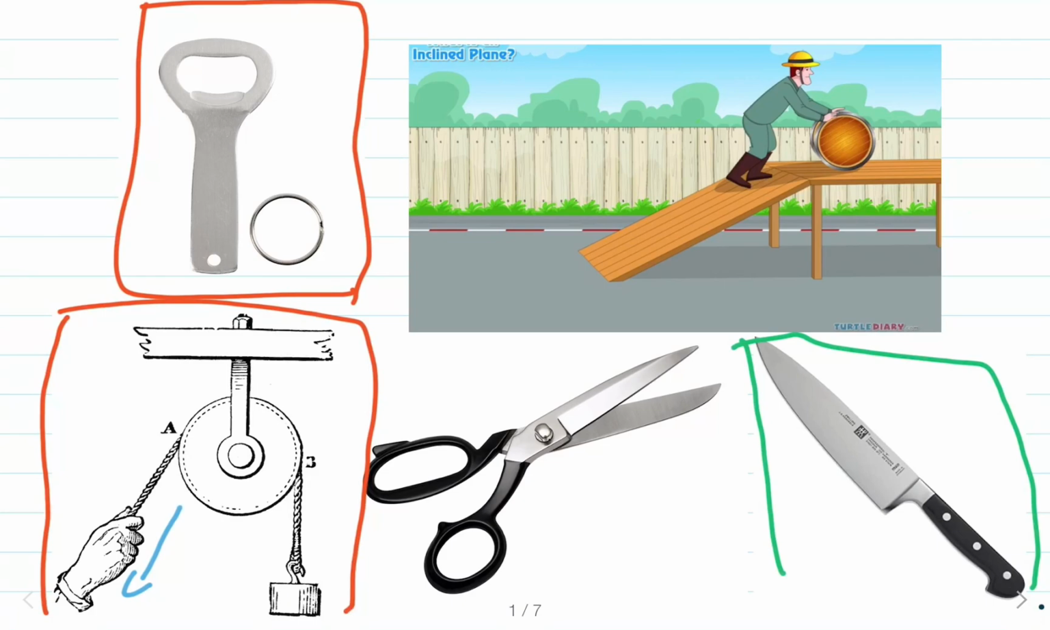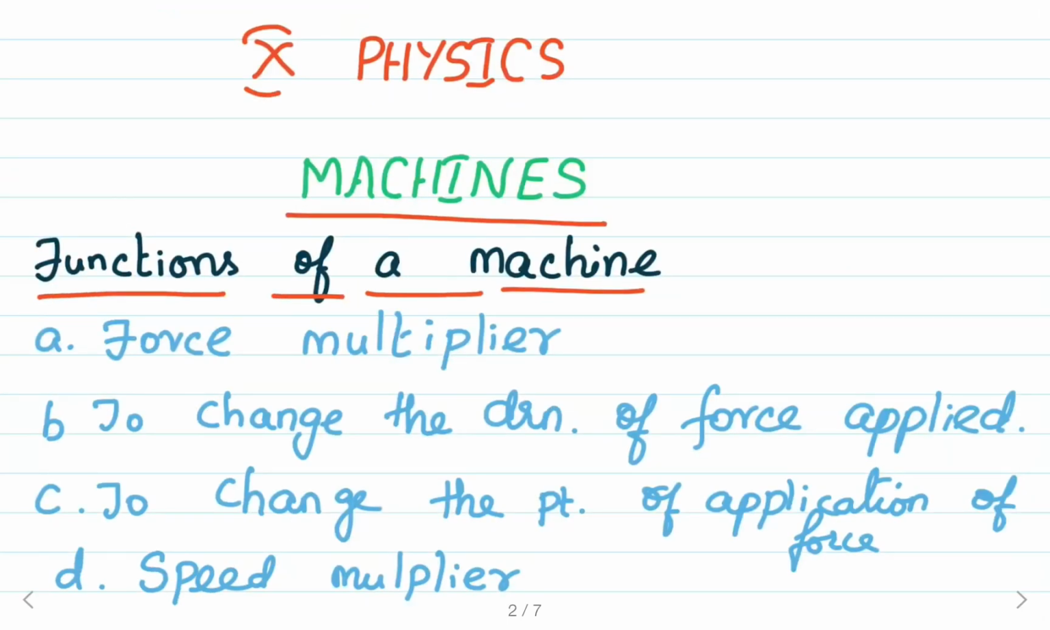Even in the case of the knife, we are applying the force on the handle, but the blade of the knife moves longer with a small displacement of its handle. By applying a small effort on the handle, we make a smaller displacement on the handle, which produces a larger displacement of the blade of the knife on the vegetables or fruits, which we can cut easily. So the pair of scissors as well as the knife are used to obtain gain in speed. By using the machine, we can obtain gain in speed, or the machine acts as the speed multiplier.